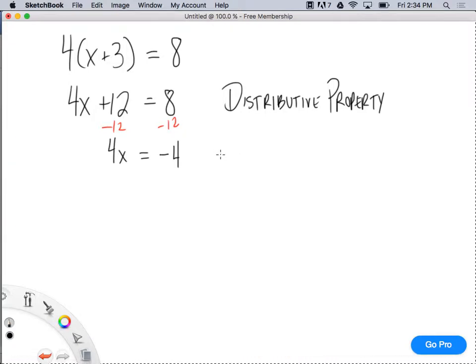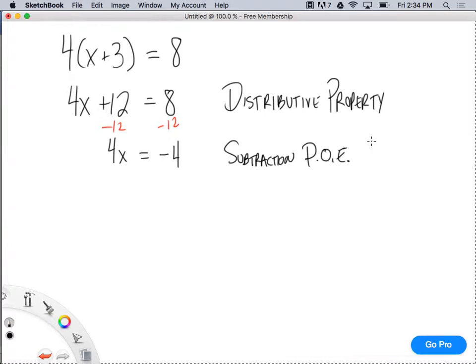And how did I do that? What did I use? Subtraction. Subtraction property of equality, right? Then you divide both sides by 4. Yeah, good.